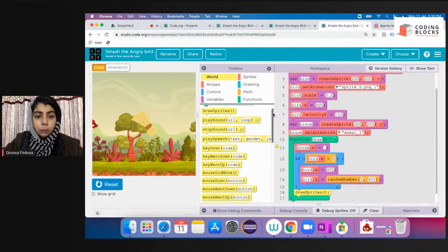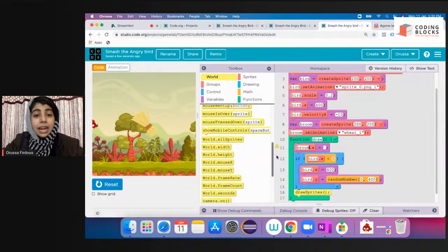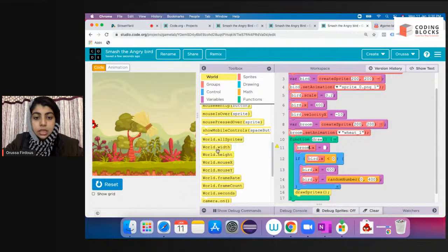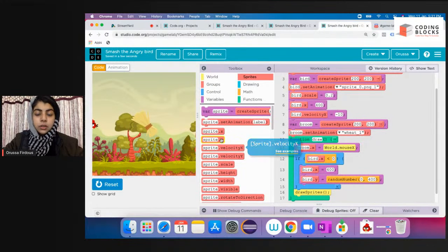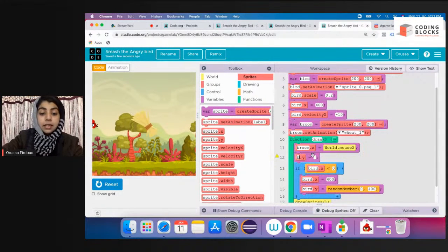See, you'll find many options: place sound, place speech, key down, key went down, mouse down, scroll down. And after these mouse blocks are over, you'll find the world blocks. There you can find world.mousex. So I found world.mousex, and similarly the one for the y position of the broom too. I'm going to attach this sprite.y and give it the name broom.